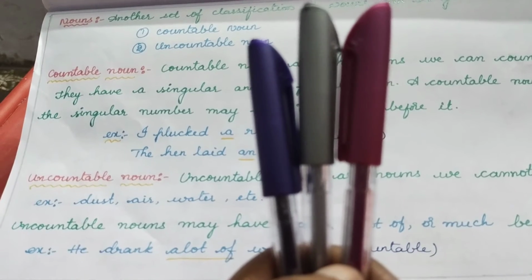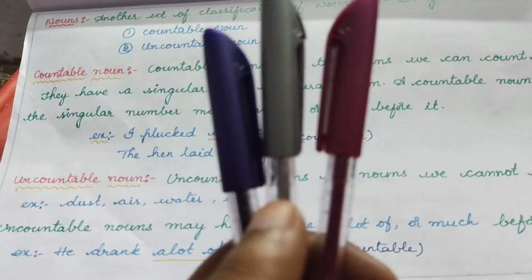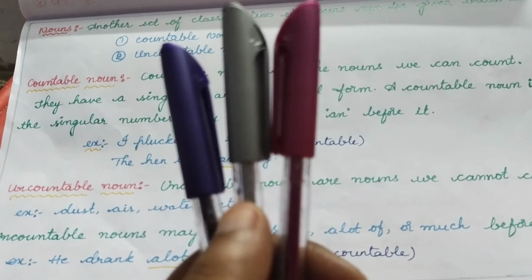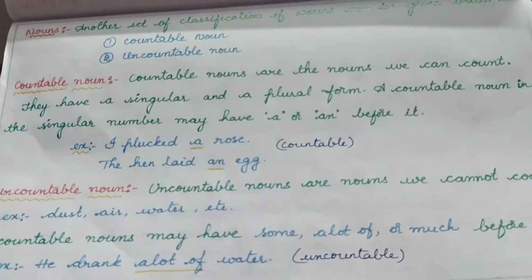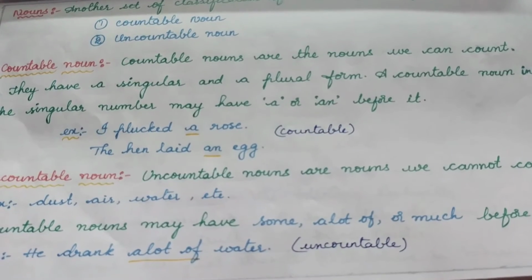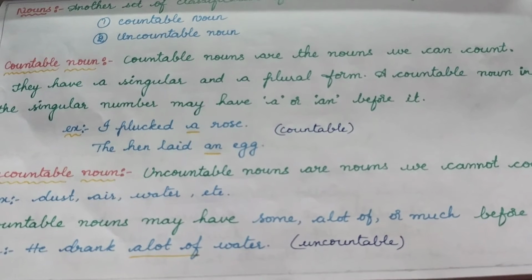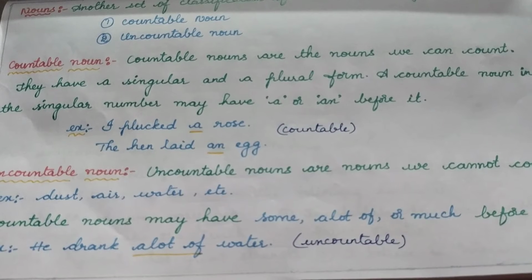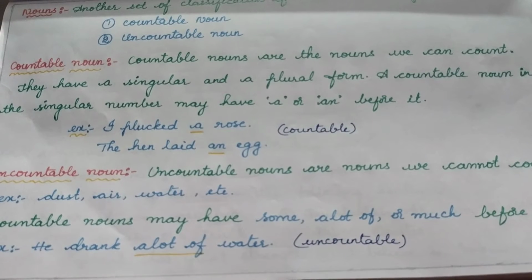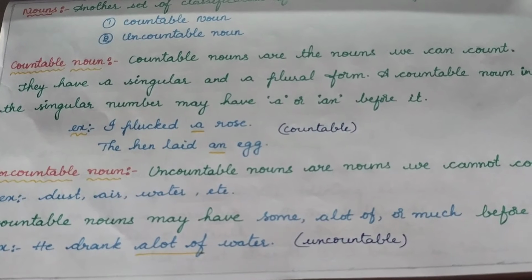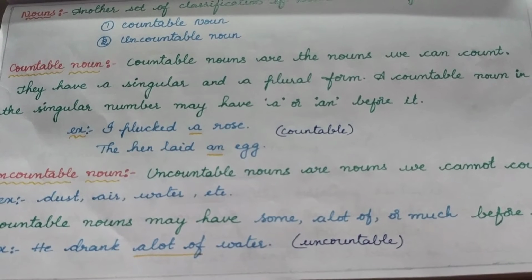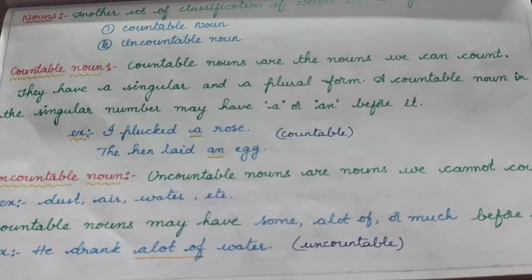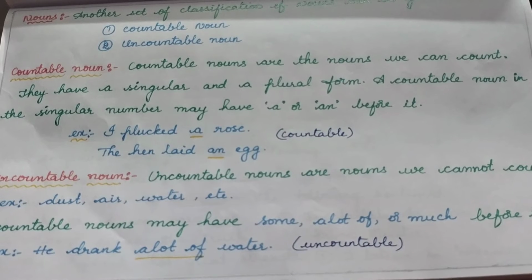For example, I have pens in my hand. 1, 2, 3. I have 3 pens. Since they are countable, I am able to count them. And I plucked a rose. Roses are countable. The hen laid an egg. Eggs are countable. You might have a doubt why we should use a rose, an egg. We will discuss it later in upcoming videos about a and an. For the time being, just understand that we use a or an before countable nouns.